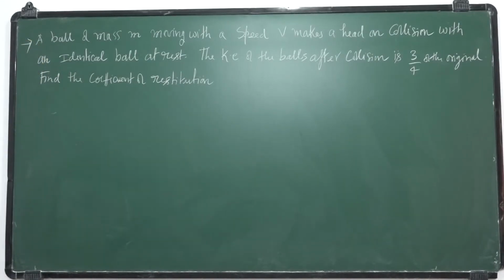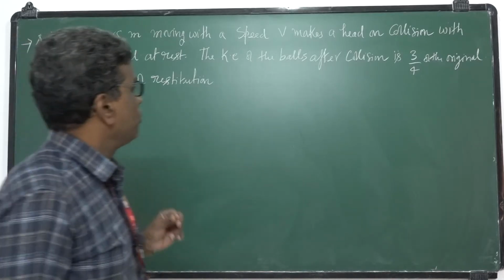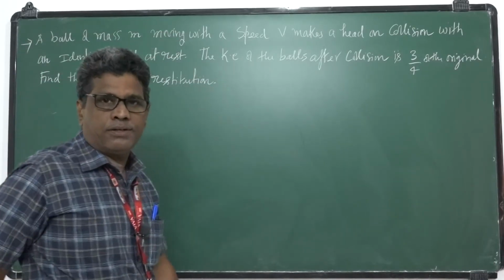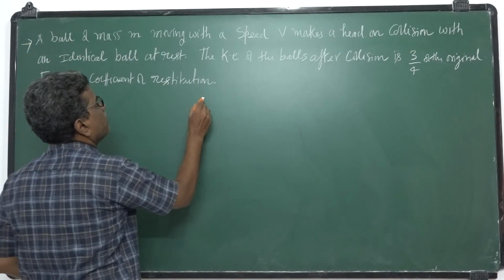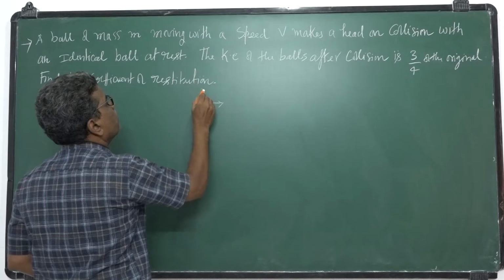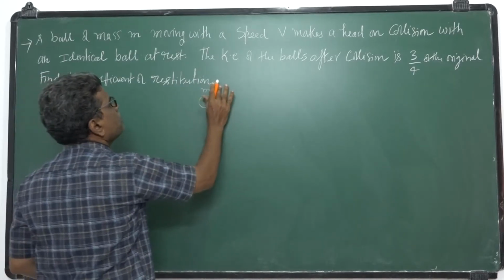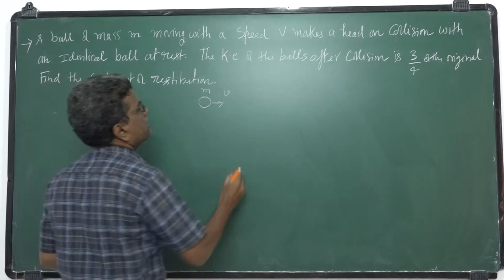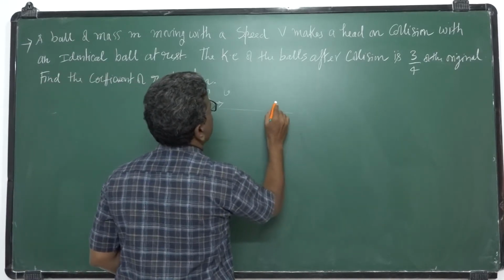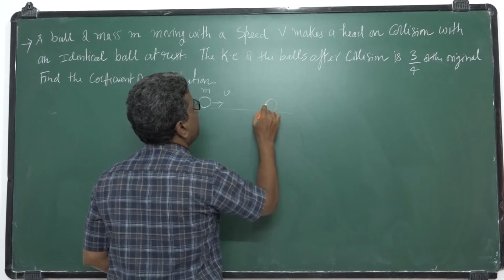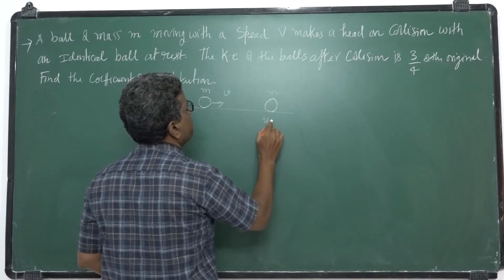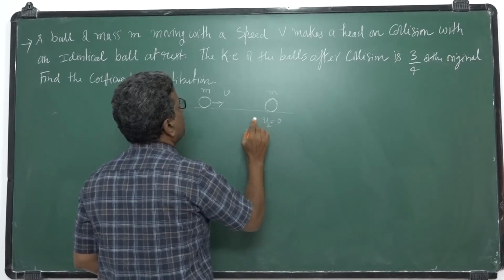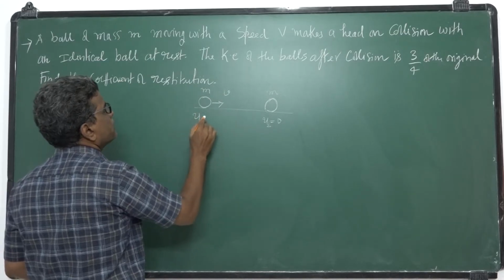Now see, first you understand what is given. A ball of mass m moving with a speed v makes a head-on collision. Head-on means one-dimensional collision. The second ball, identical, that means mass is same, which is at rest, that means u2 is 0. I take u1 is v.